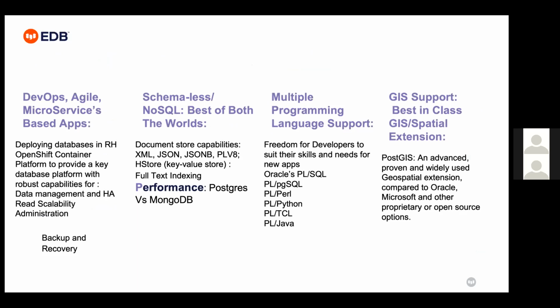See, DevOps, Agile, microservices, deploying databases in Red Hat OpenShift containers or platform, or continuous data integration is possible. Again, schema-less NoSQL, best of both worlds, supports XML, JSON, JSONB, and full text indexing is possible on the JSON column with the help of PostgreSQL. Multi-language support gives freedom to developers to suit their skills. They can use PL/SQL, PL/Python, PL/Perl, and that's why it's multi-model for new application development.